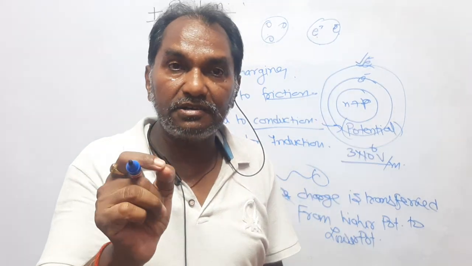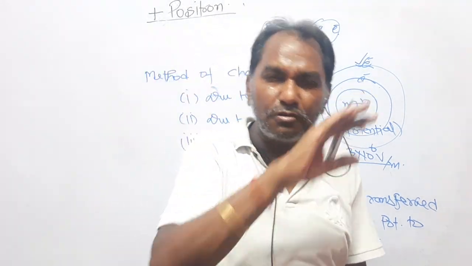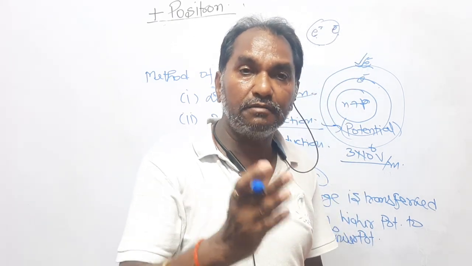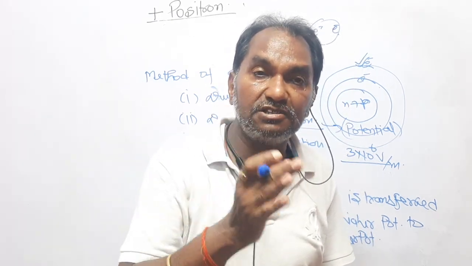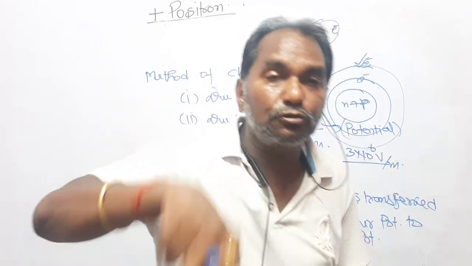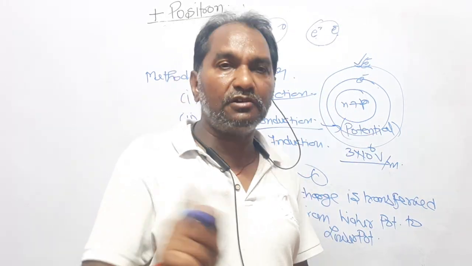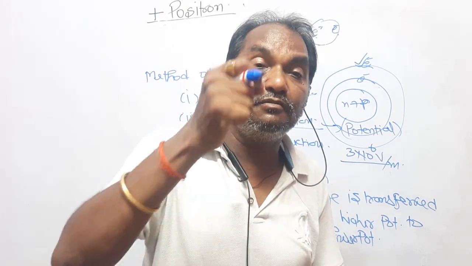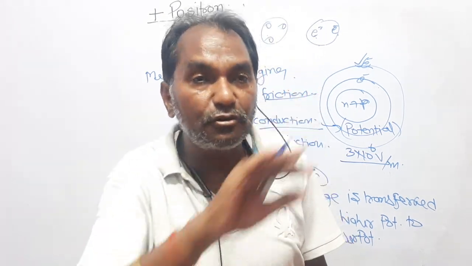So there should be no confusion: both kinds of bodies can be charged. But in a conducting body, the charge will move freely throughout the body, while in a non-conducting body, wherever charge is injected, it will remain at the same place.